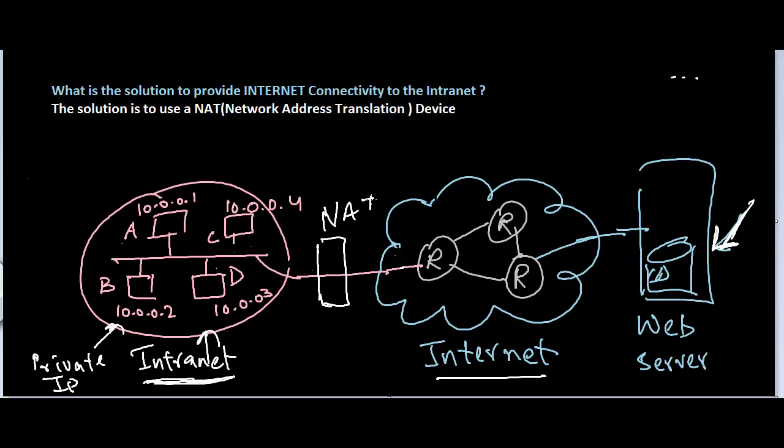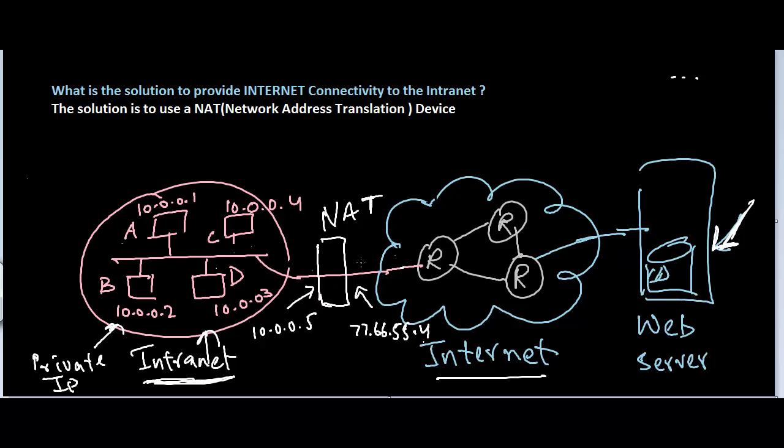Now this NAT device is going to have two IP addresses, one on this side which is facing the intranet. On this side, it is going to have a private IP address, 10.0.0.5, for example. And on this side, it's going to have a public IP address, something like 77.66.55.4.